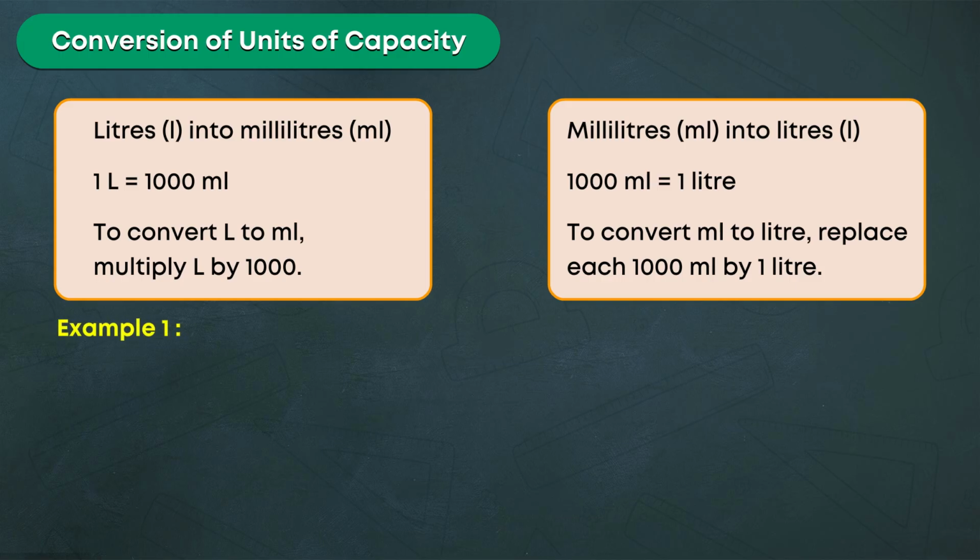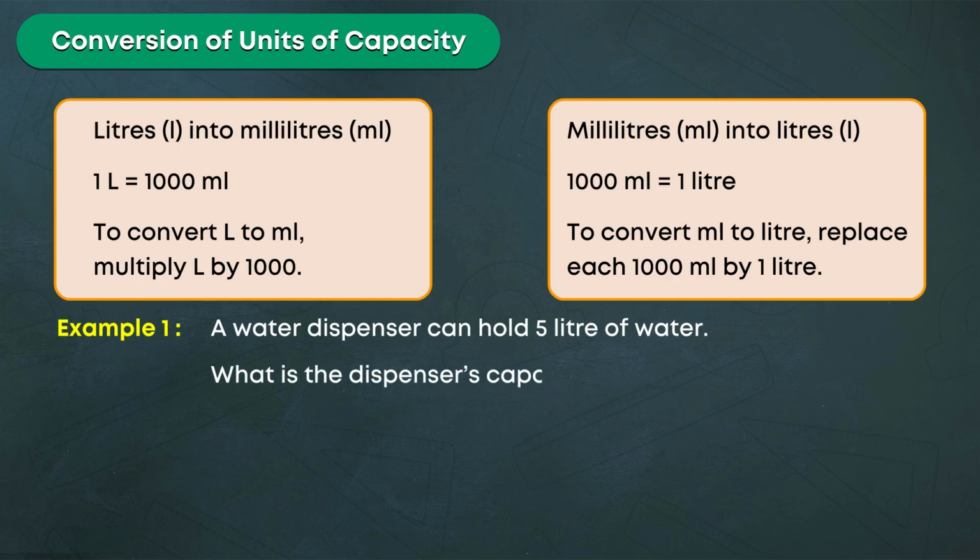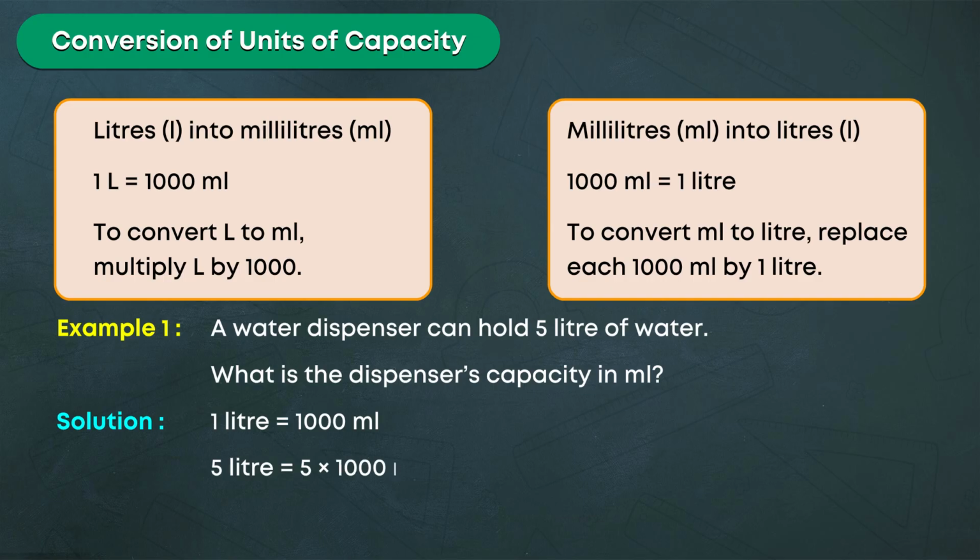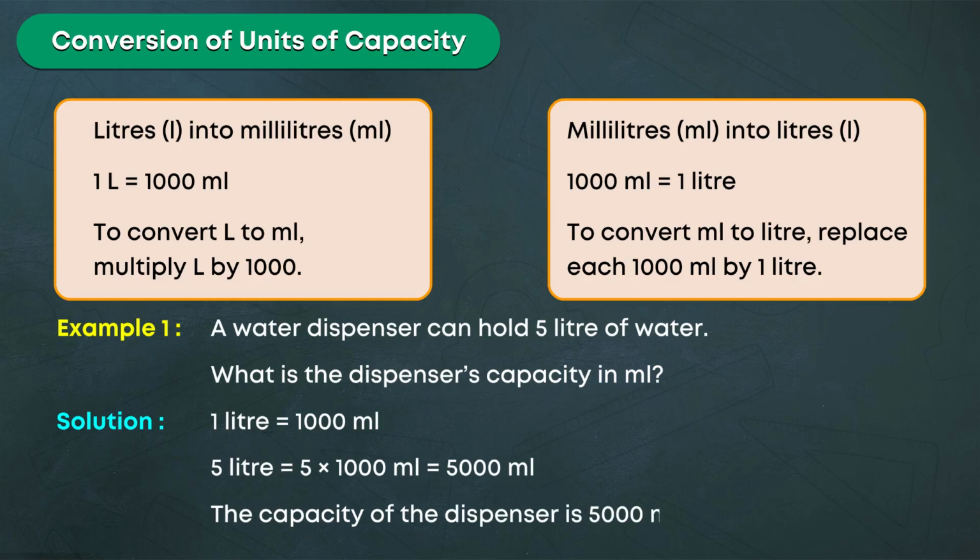Example 1. A water dispenser can hold 5 liters of water. What is the dispenser's capacity in ml? Solution. 1 liter is equal to 1000 milliliters. 5 liter is equal to 5 into 1000 milliliters is equal to 5000 milliliters. The capacity of the dispenser is 5000 milliliters.